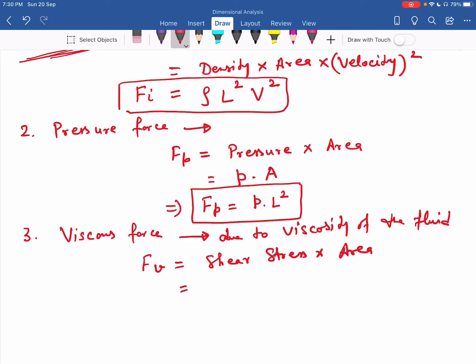The shear stress we take from Newton's law of viscosity, mu du upon dy, into area A.